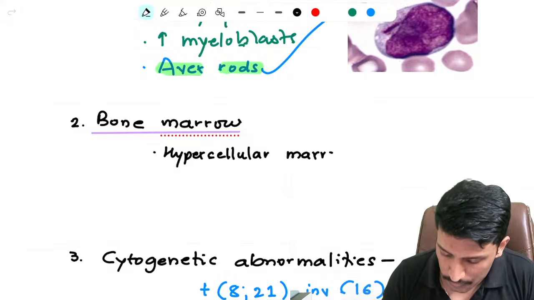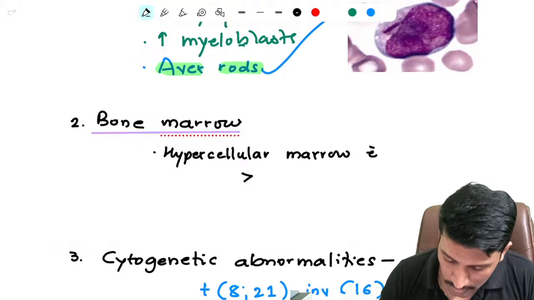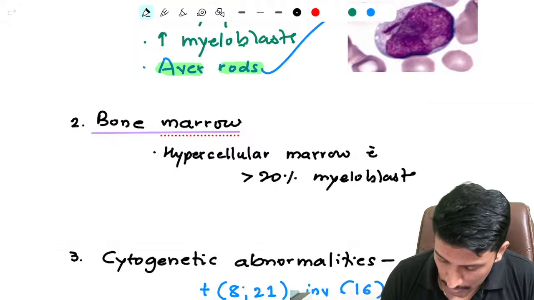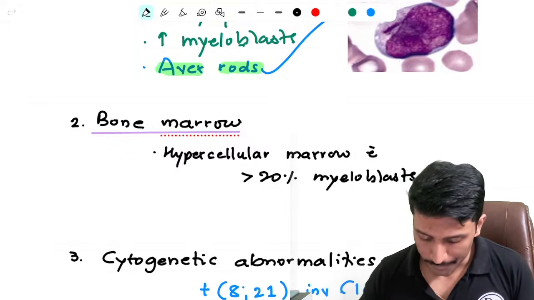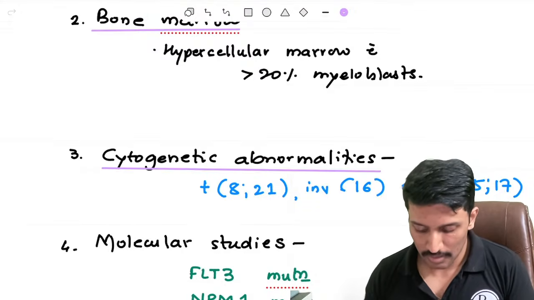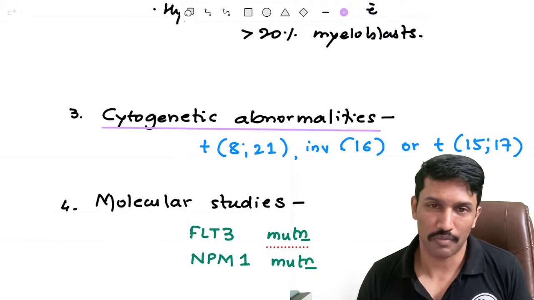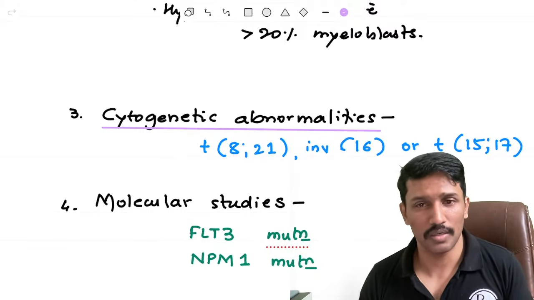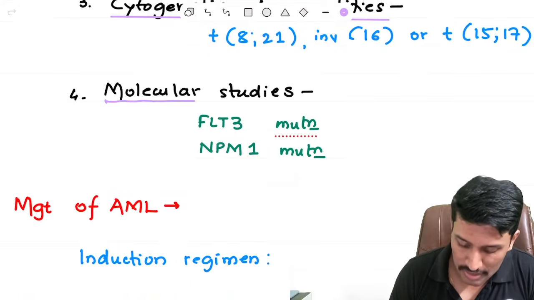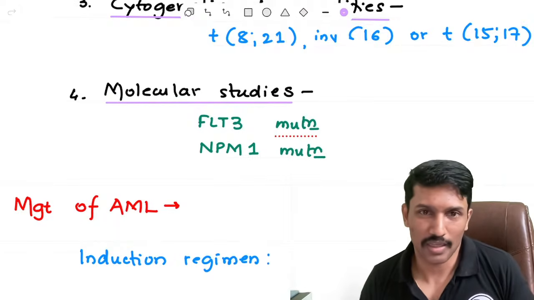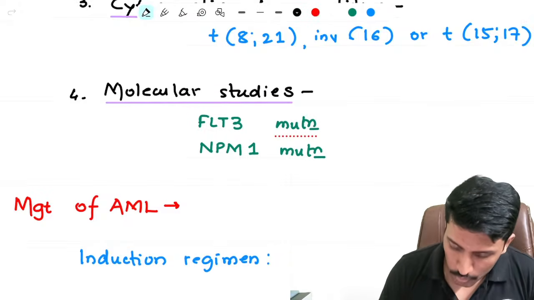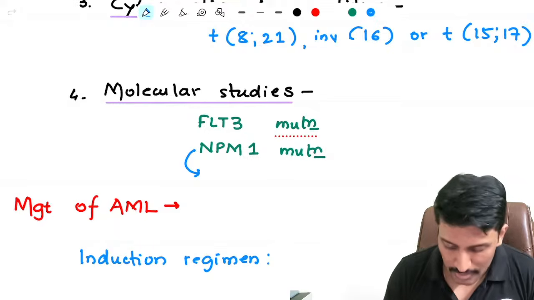Hypercellular marrow with more than 20% myeloblasts. More than 20% myeloblasts. Okay. Apart from that, we are in the era of more advanced diagnostics. So you can also look for cytogenetic abnormalities like translocation between 8 and 21 or inversion of 16 or translocation between 15 and 17. And there are also molecular studies identifying mutations responsible for development of AML like FLT3 mutation and NPM1 mutation. Not important for you to write in your prof exam, but this is an important MCQ per se.